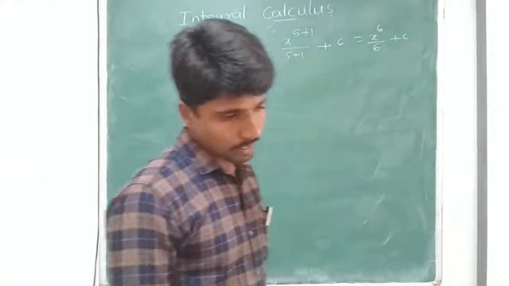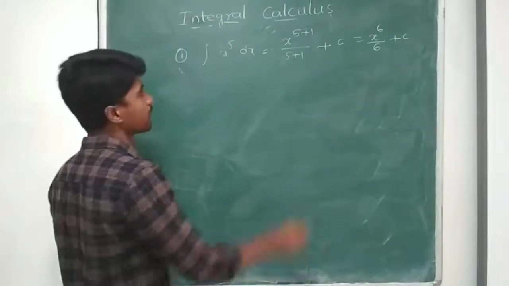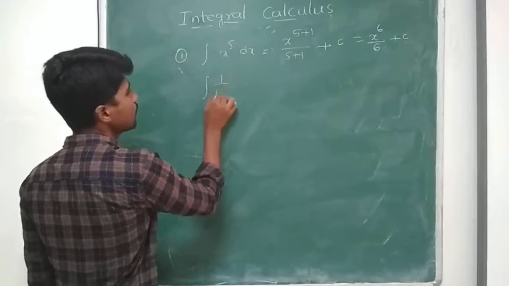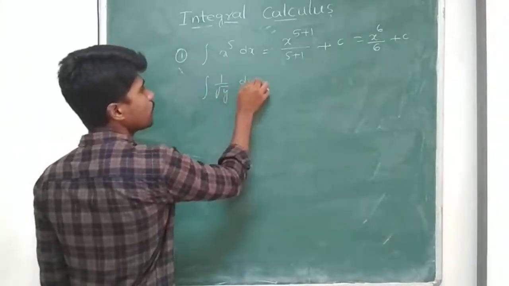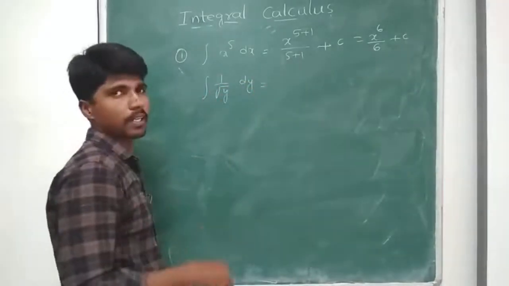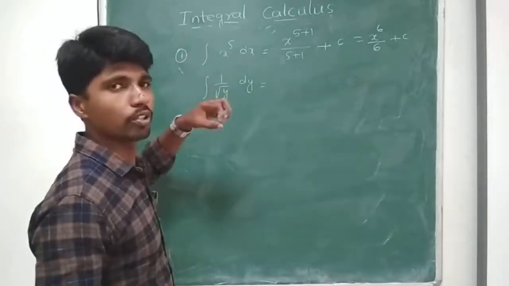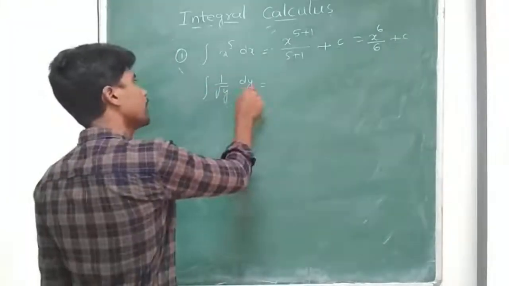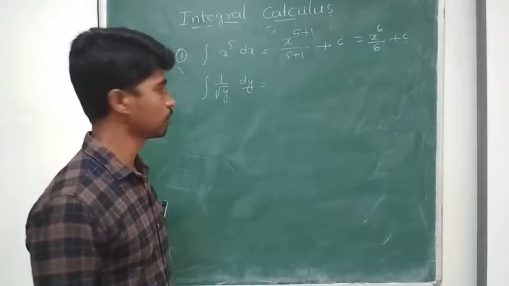Next, integral of 1 by root y dy. First we express this in the form of a power n. See here, the variable of integration is y, so not an issue.